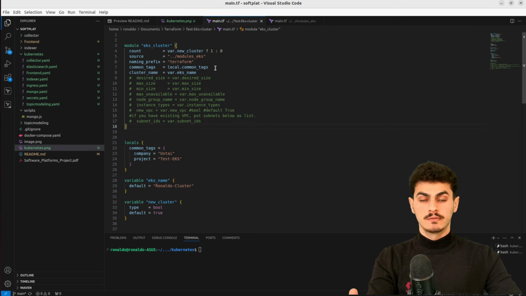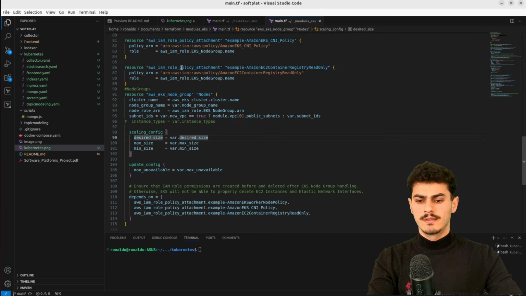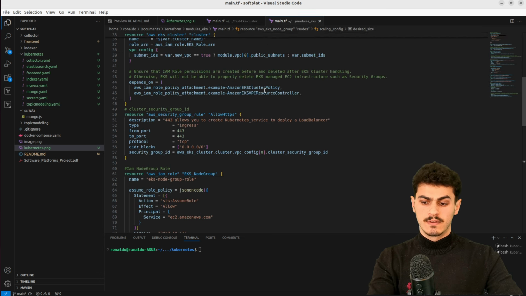So this is the root module for our Kubernetes cluster. I'm calling a module in the folder modules/eks, passing some input variables: naming prefix, tags, cluster name. And this is the main.tf inside of that module.